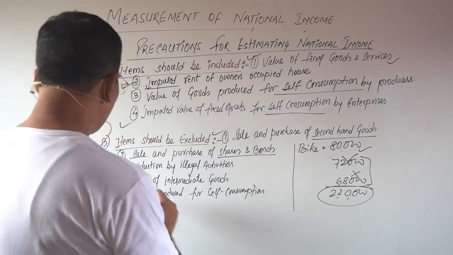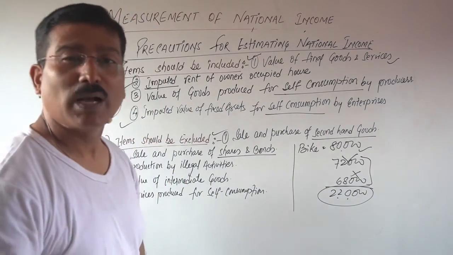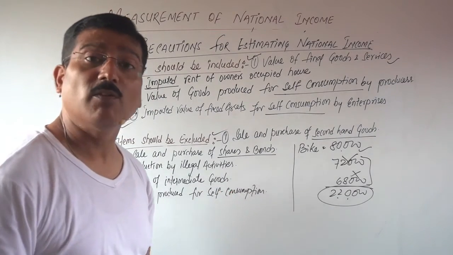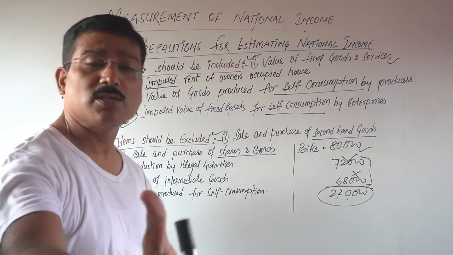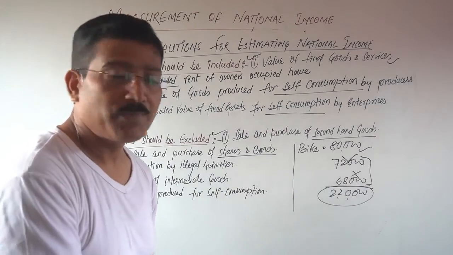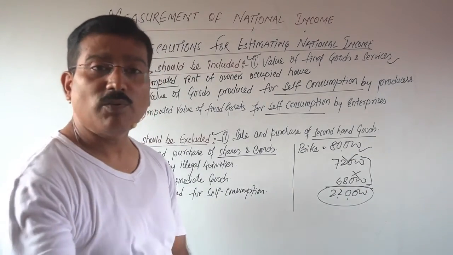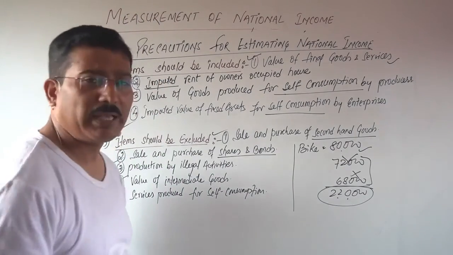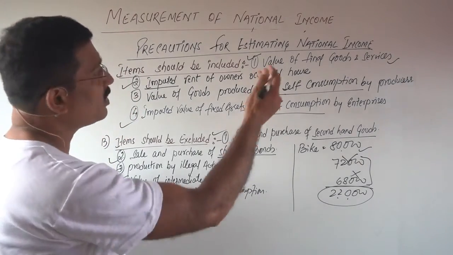Okay. Production by illegal activities. Anshika is doing some smuggling. That kind of activity will not be considered. Why? Because there is no proper accounting. I don't think that Anshika will maintain accounts for these illegal activities. Even if she is maintaining that account, it will not be disclosed to the government. Clear? So she is not paying any tax regarding them. It will not be included. Value of intermediates is final.